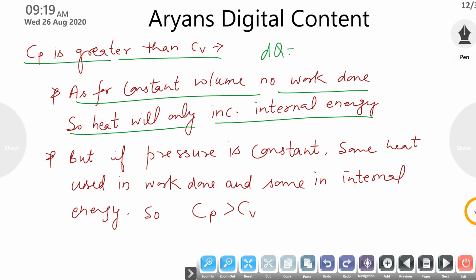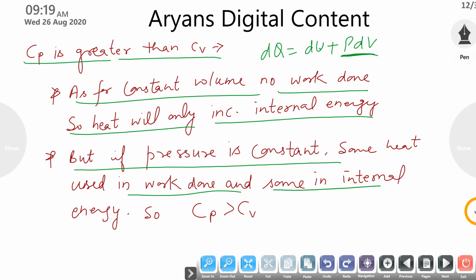For the equation dq is equal to du plus pdv, pdv is 0 for constant volume. But if pressure is constant, then some heat is used in work done and some is used to increase the internal energy. So in case of constant pressure, both variables du and pdv increase. So we can say that Cp is always greater than Cv.